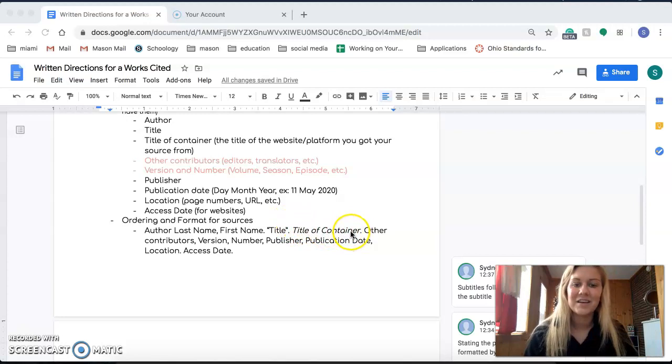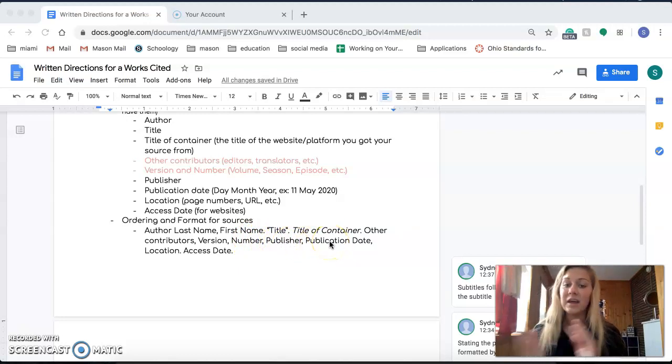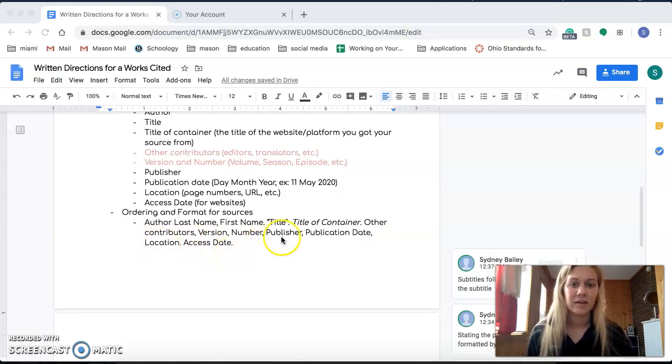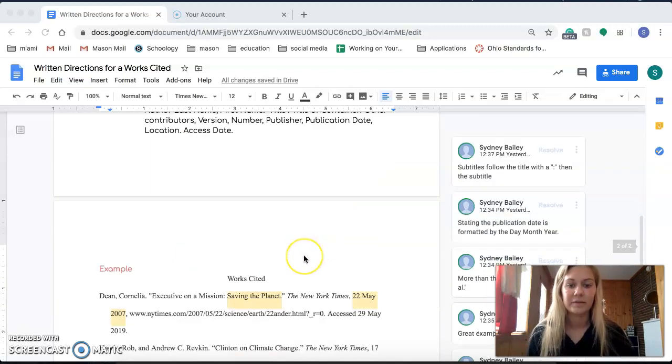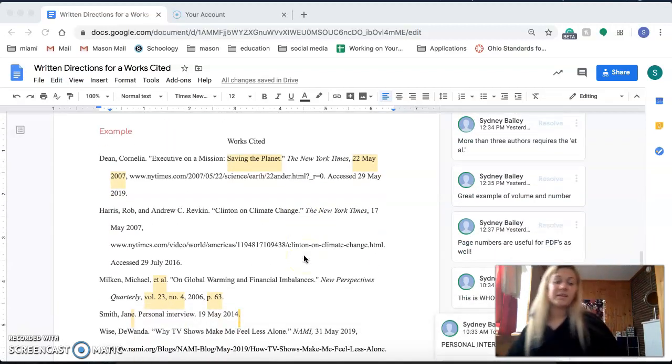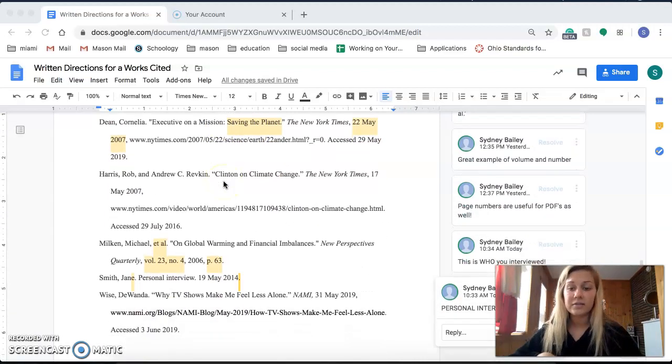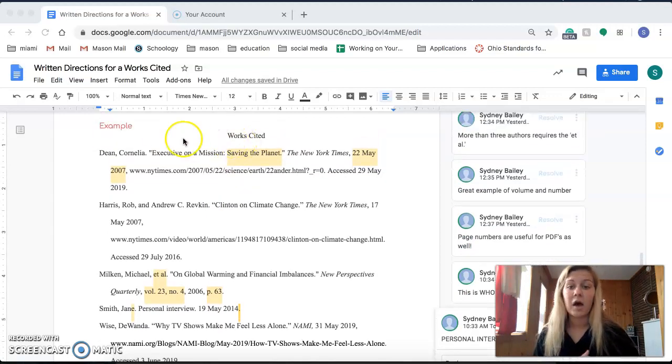And then period. And then you'll italicize, like maybe it's from Cosmopolitan, so you'll put Cosmopolitan in italics. And then you'll put other contributors, so there's editors, translators. If not, leave it out. The version, the number, if not, leave it out. Publisher, so on and so forth. Publication date, that's day, month, year, comma, and then the location, so your URL or your page number, and then a period. And then you'll put the access date, so when you accessed it, and that's also in the day, month, year format.